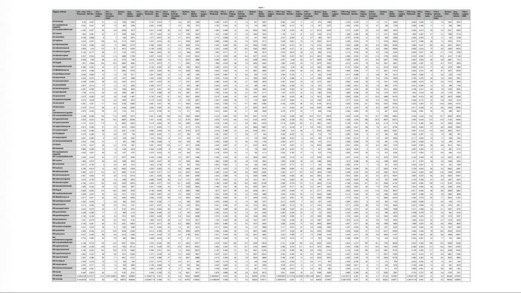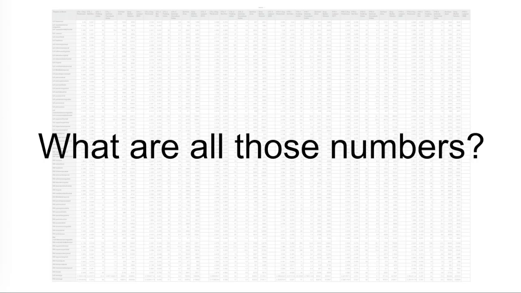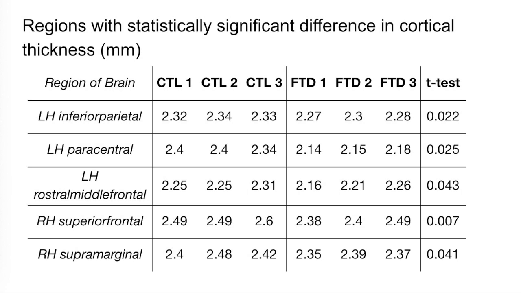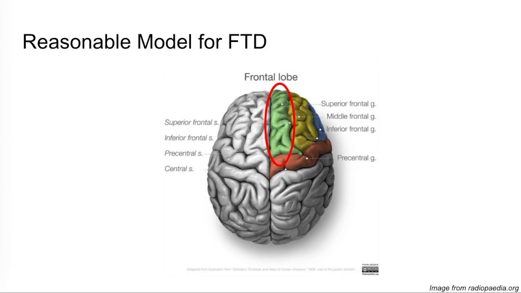Here's all our raw data. It's very overwhelming. So what do these numbers mean? First, it shows our methods are robust enough that we can still identify some regions affected by FTD. The right hemisphere's superior frontal gyral region had statistically significant differences in both thickness and folding index. This finding corroborates the fact that FTD occurs in the frontal lobe.